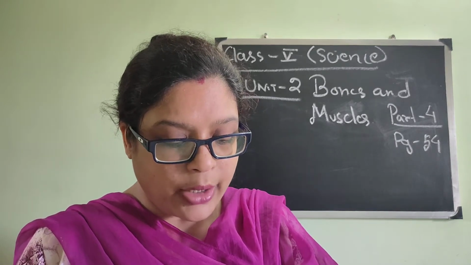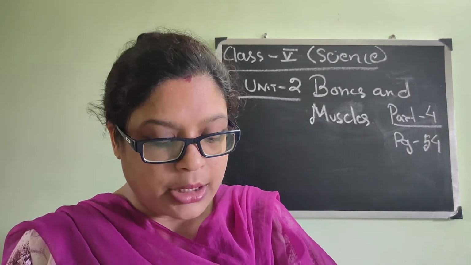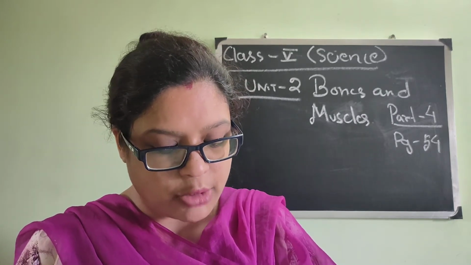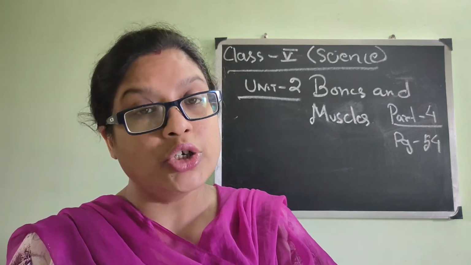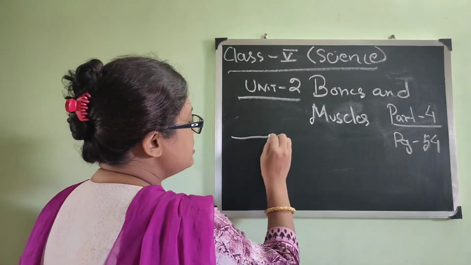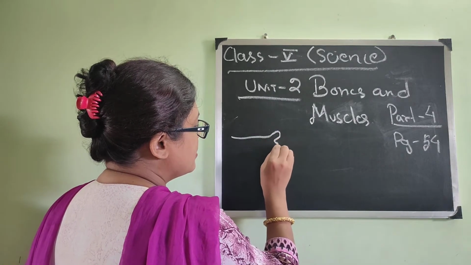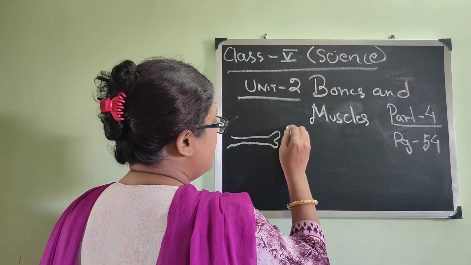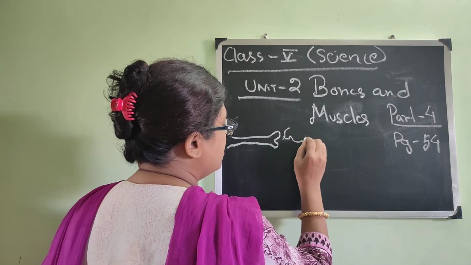Joints are the places where two bones are joined together. The bones at the joint are held together by strong, stretchy bands called ligaments. So what are joints and what are ligaments? Suppose this is a bone, and this is another bone.